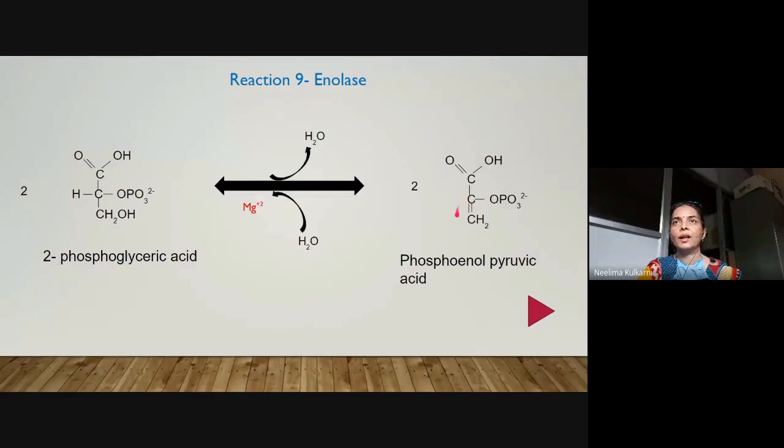Okay. So a double bond is introduced here to synthesize one more high energy compound, phosphoenol pyruvate. This is again a high energy compound. Hydrolysis of phosphoenol pyruvate results in synthesis of ATP. We'll see in the next reaction. Now, this reaction, enolase reaction, also requires magnesium ions. For this particular reaction, magnesium ions are required so as to stabilize the phosphate in this particular reaction.